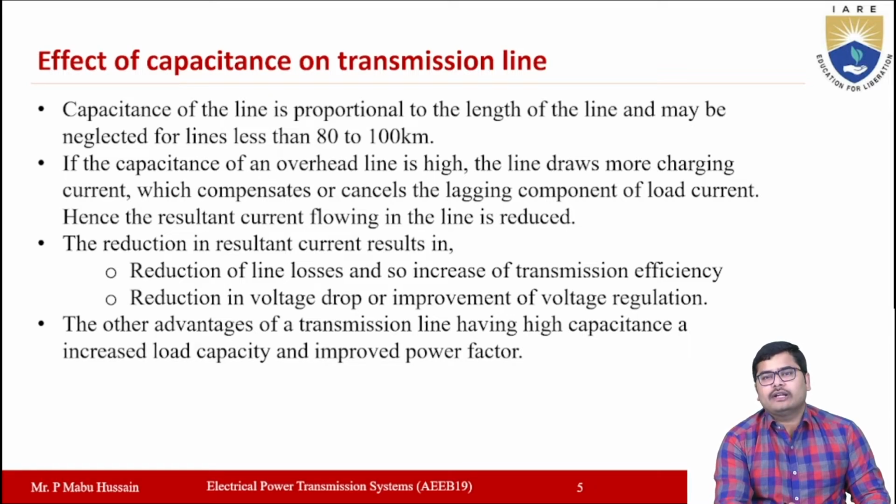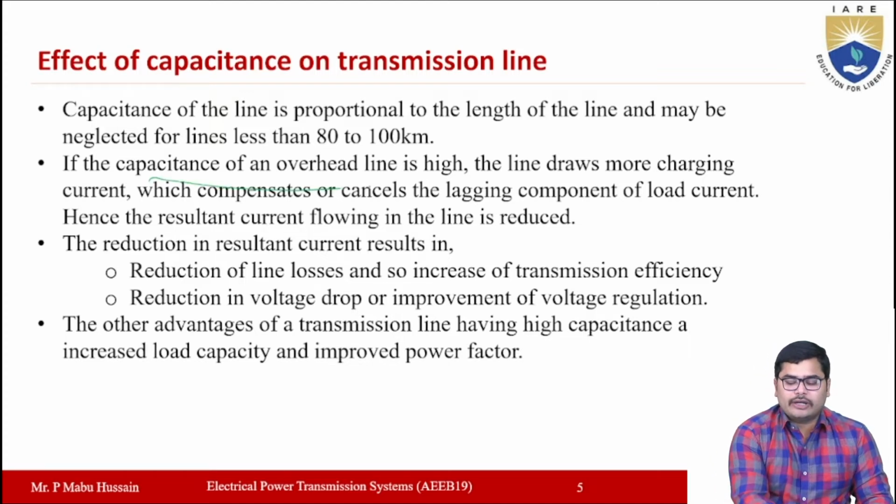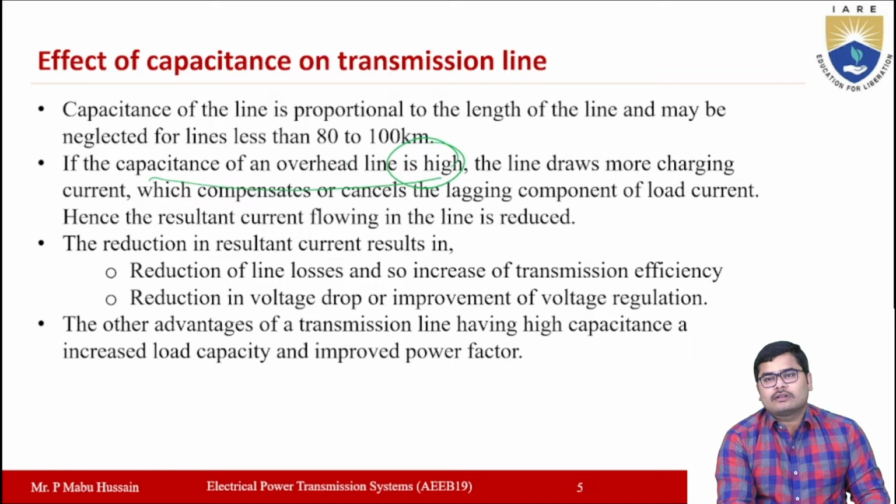Then what are the different effects on the transmission line system if it has a length of more than 100 kilometers? Okay, let us see. If the capacitance of an overhead line is high, that means if the length of the transmission line keeps increasing, the capacitance of the overhead line also increases. Now when the capacitance of the overhead line is high, it draws a larger amount of charging current.